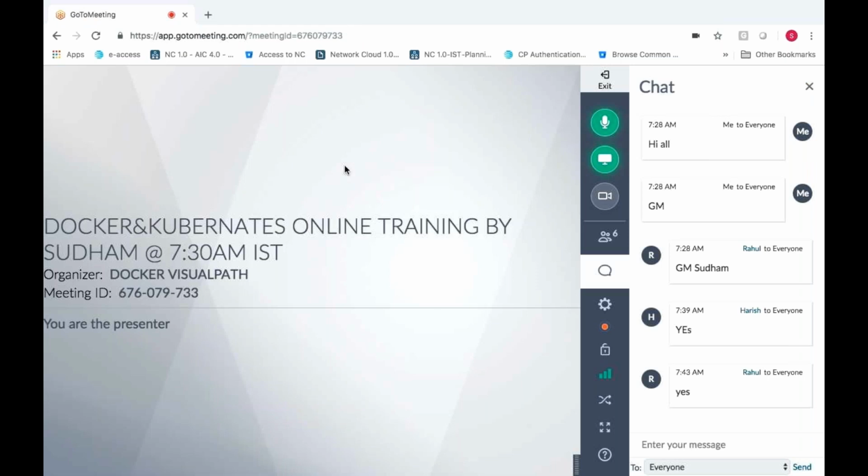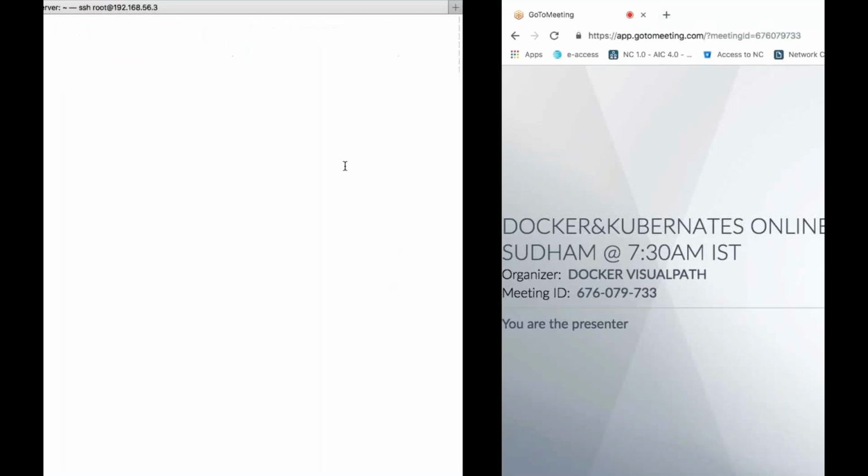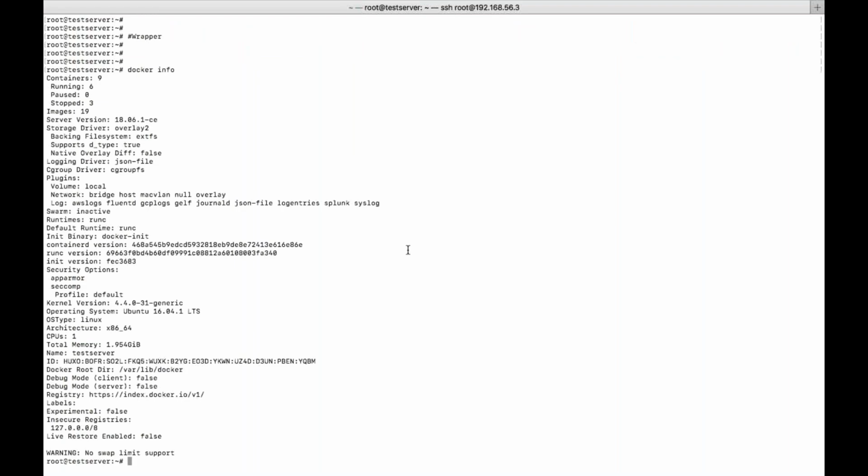So that is where we have completed with Docker. If you have any questions, just ask me so that I can answer, or we can move to the next. Any questions? Any concept which you have not understood, or which you are in a dilemma about understanding?